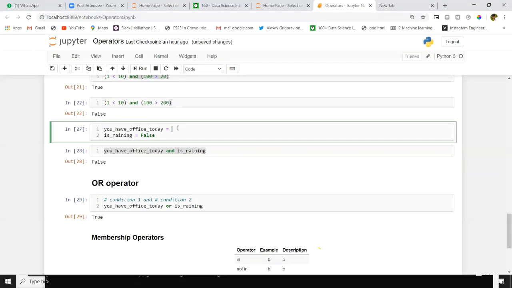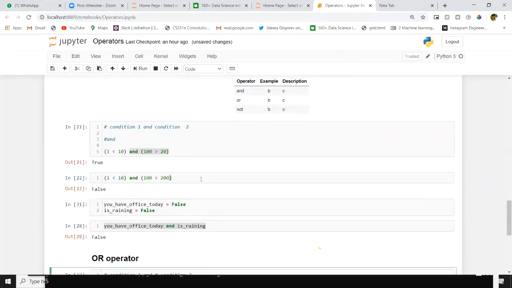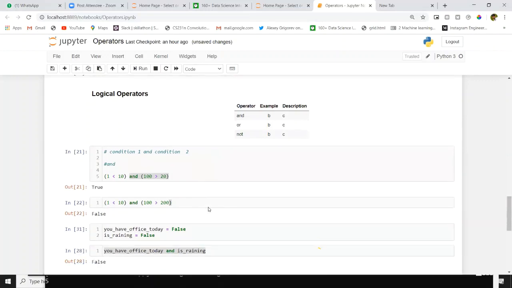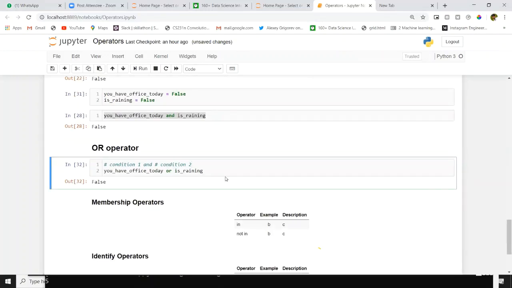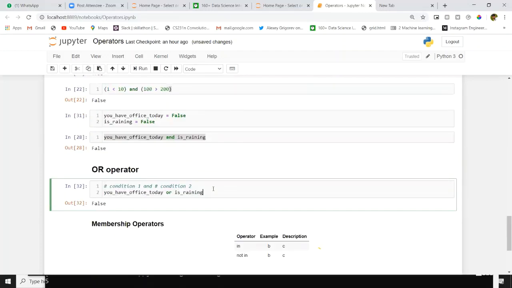If both are false, you will get output as a false. Yeah, false. In AND operator, both conditions should be true. In OR operator, any one is true, you will get true. If both are false, you will get false. Next, we have NOT operator here.